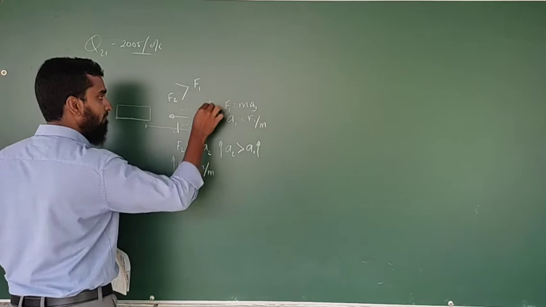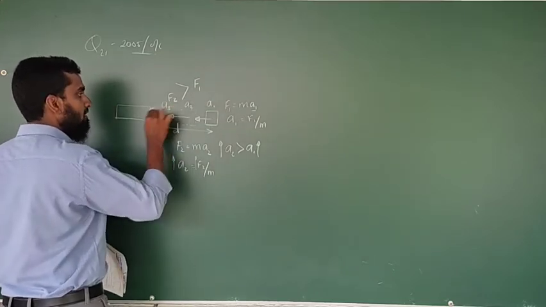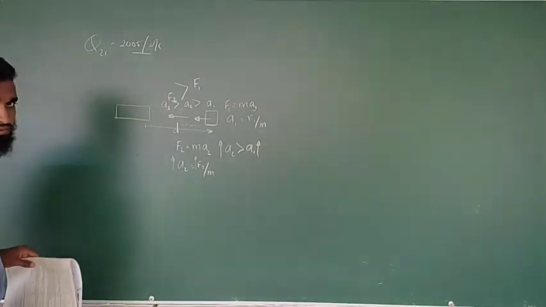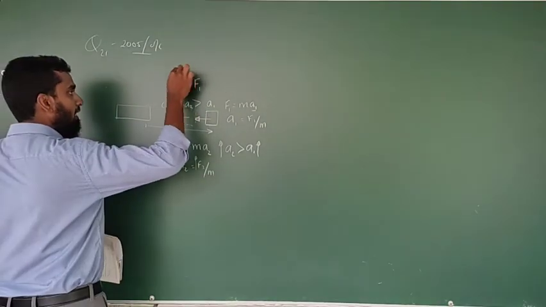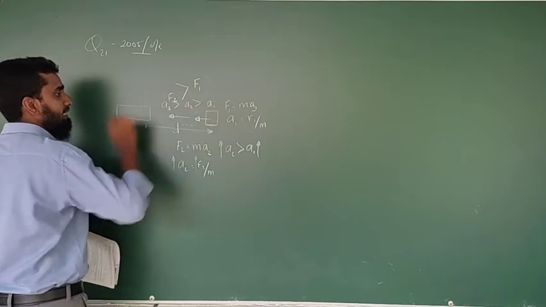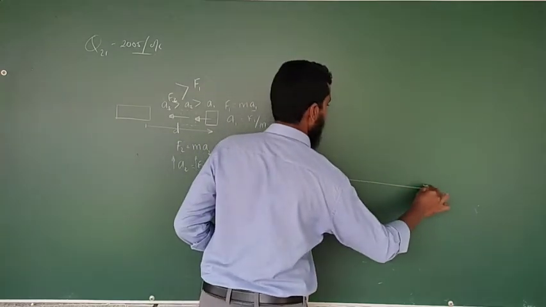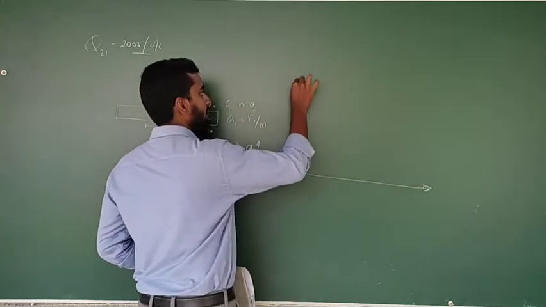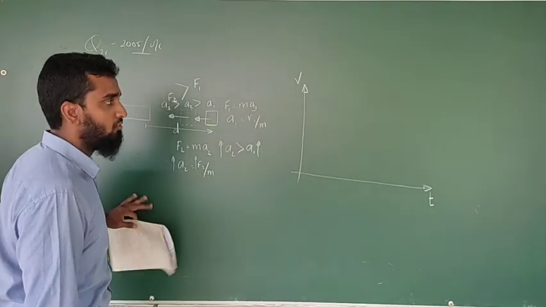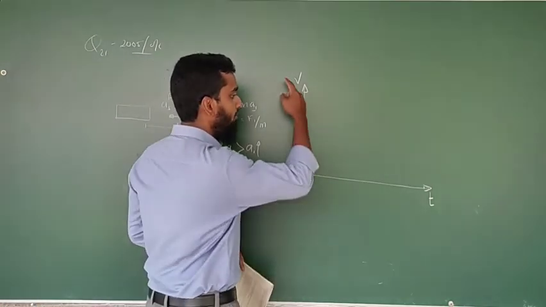At this position a1 is the acceleration, at this position a2 is the acceleration. If you think of a position somewhere here, a3, then a3 is more than a2, which is more than a1. Because of the gradual increment in the force, the acceleration is also gradually increasing. Then you have to draw a graph which represents gradually increasing acceleration. Think about the patterns that you have in the v-t graph.